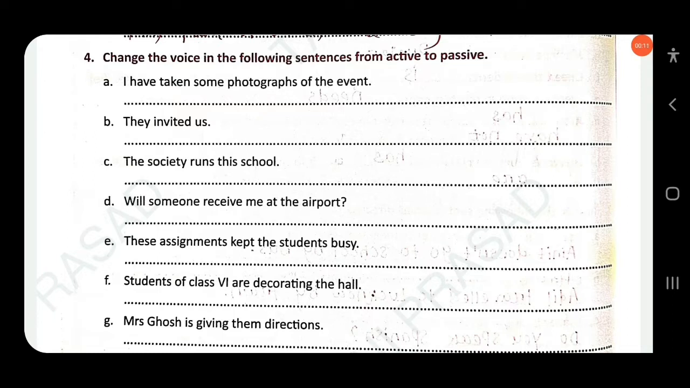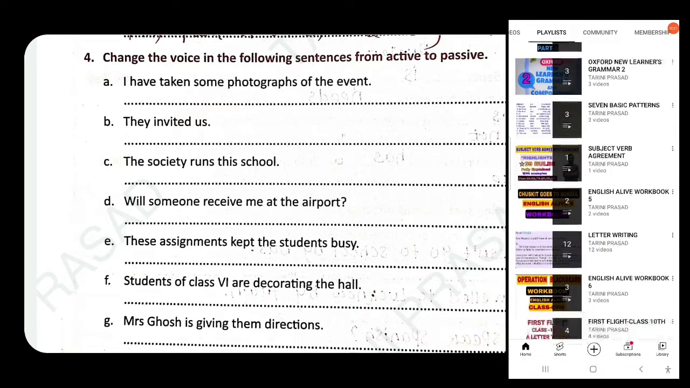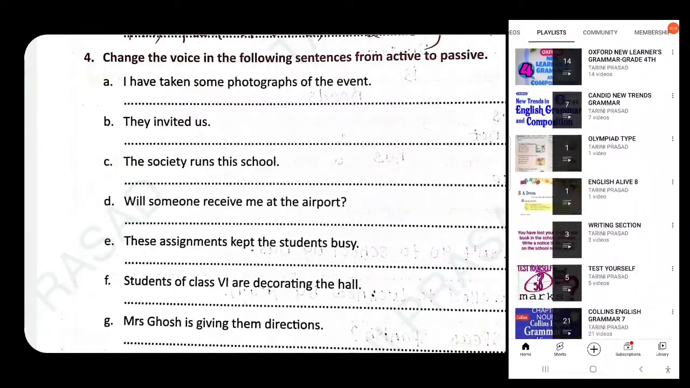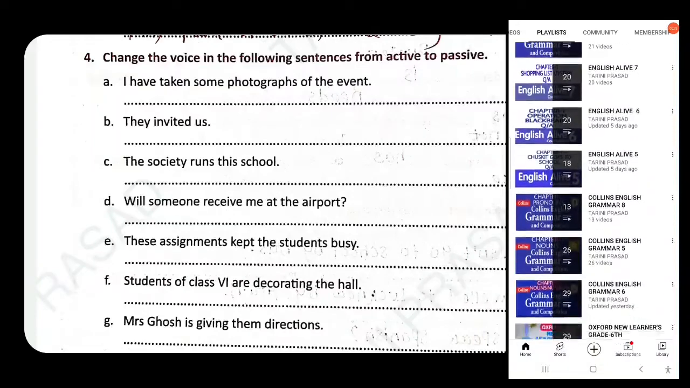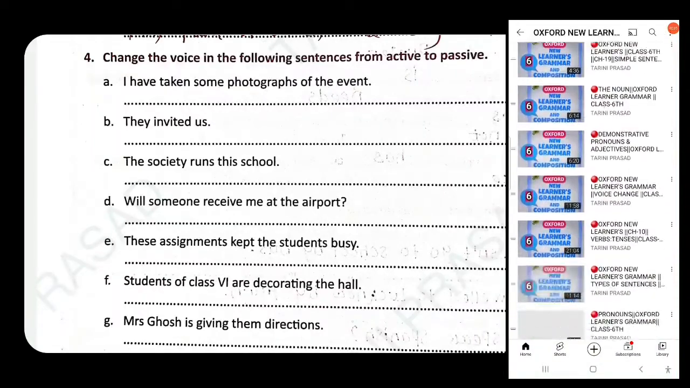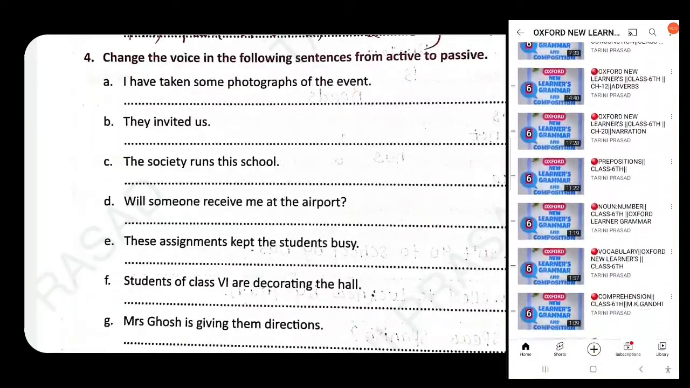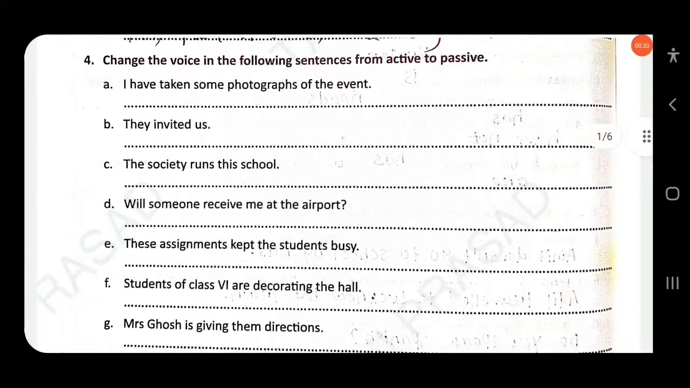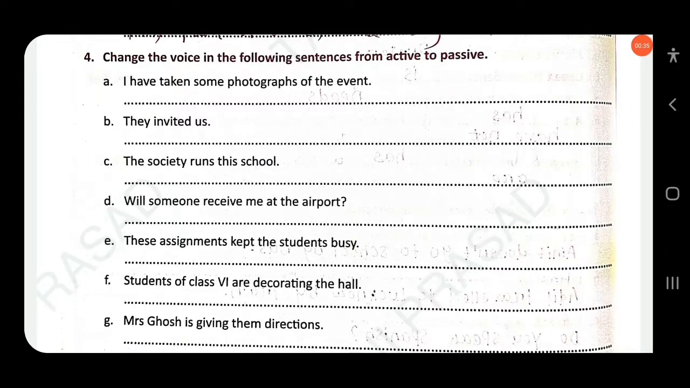Okay, at page number 106. In part 1 we had already discussed questions 1 up to 3. If you have not watched part 1, you can go to the playlist section and watch it. So here, turn to page number 106, question 4: change the voice in the following sentences from active to passive.